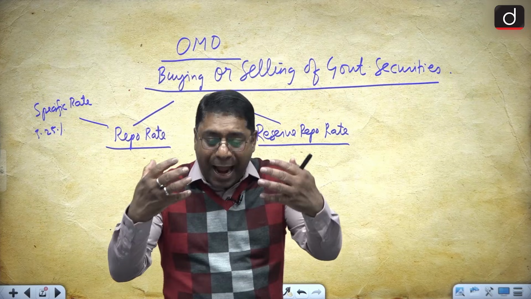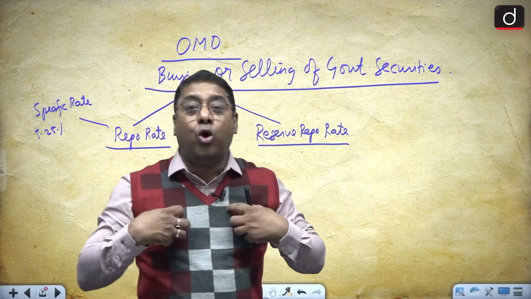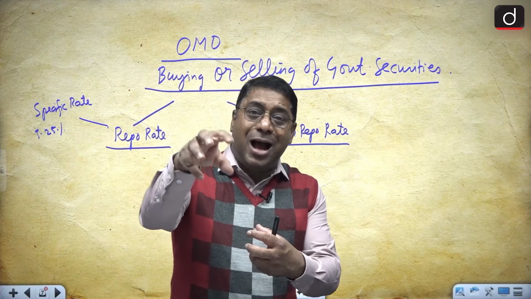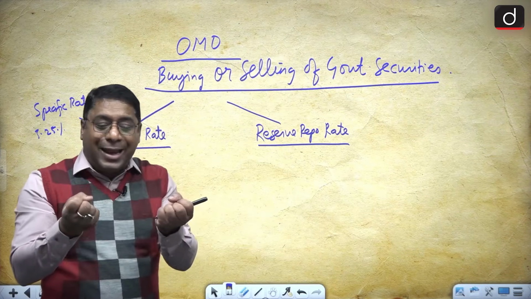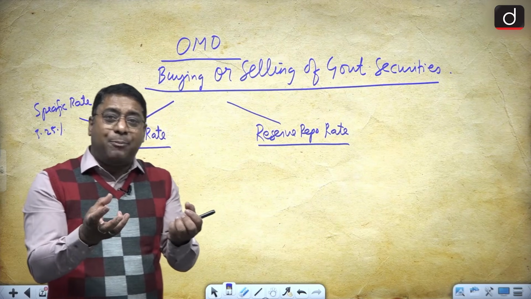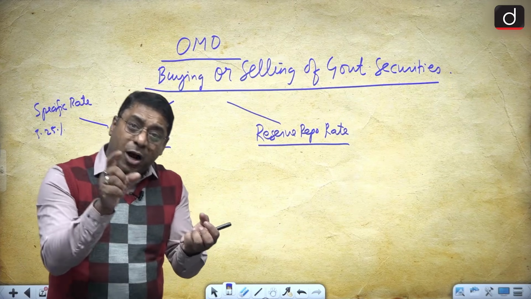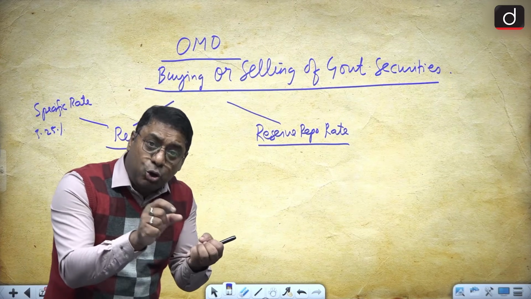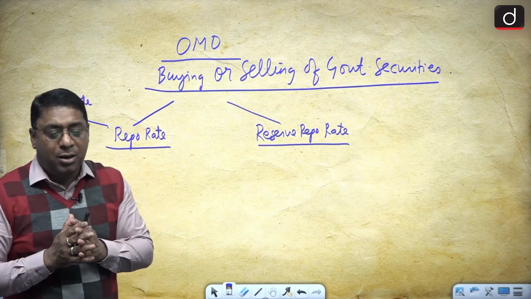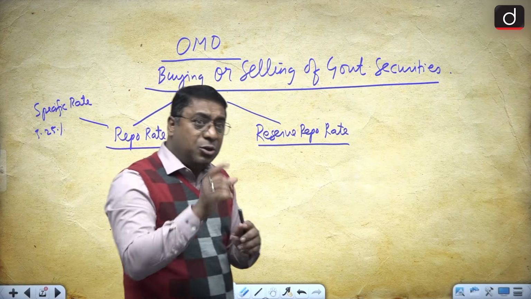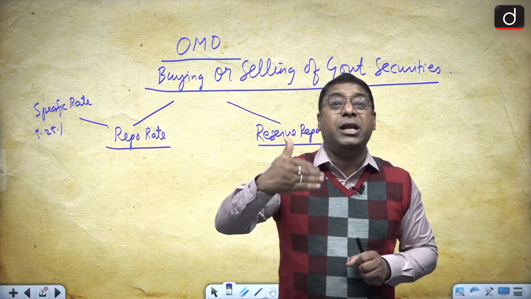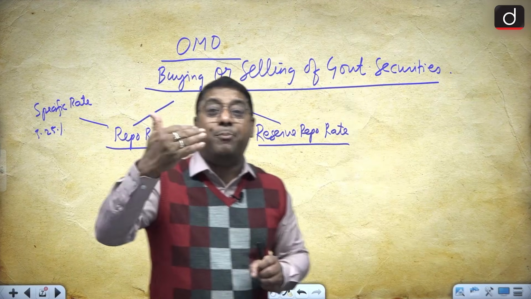The banks are the owners of the government security, and the RBI pays 100 rupees and buys the bond. Due to that step, liquidity is injected into the banking sector. Liquidity injected means the money supply increases.